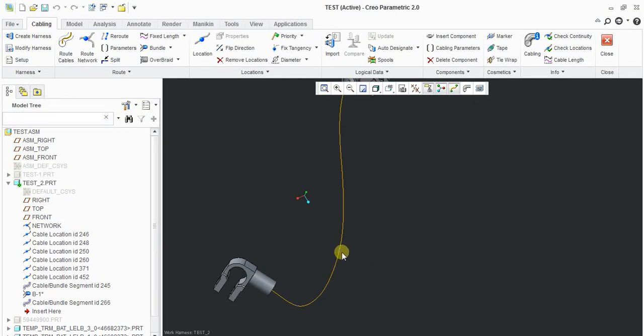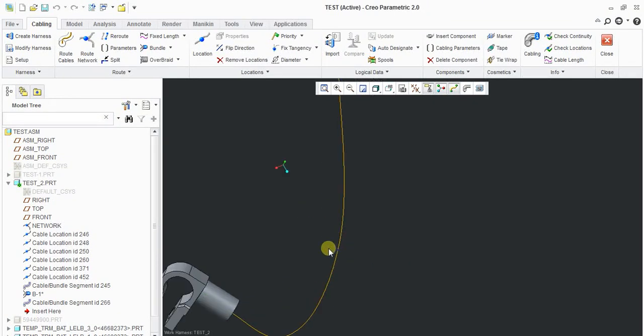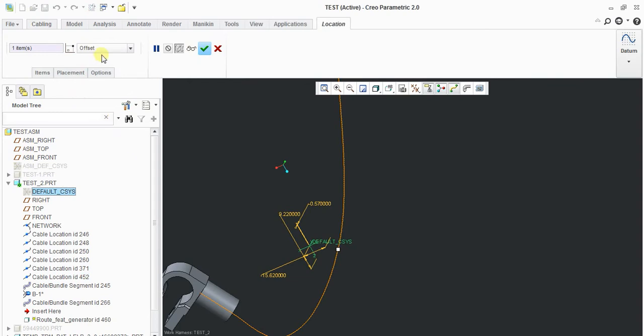This is my third year. I stopped here at this location, so I will start from here only. See, here you have selected the location. You need to offset the location from this coordinate system, otherwise it won't work. You cannot move this point anywhere in x, y, z direction.